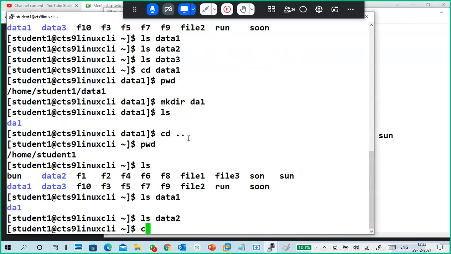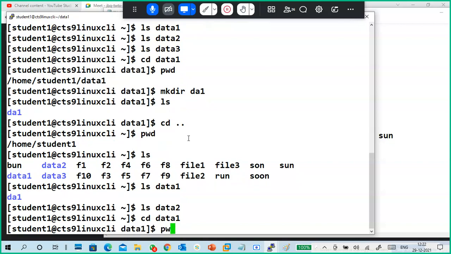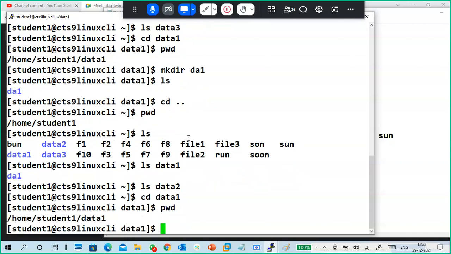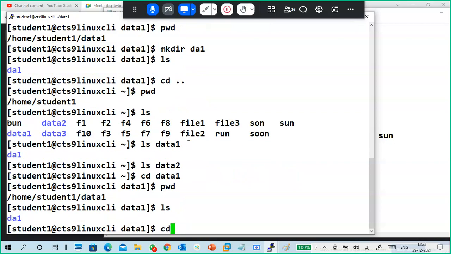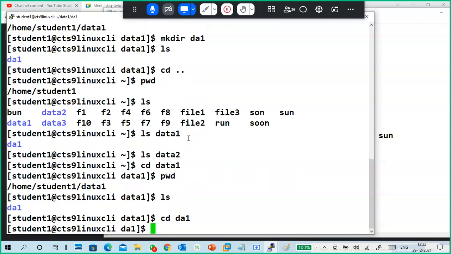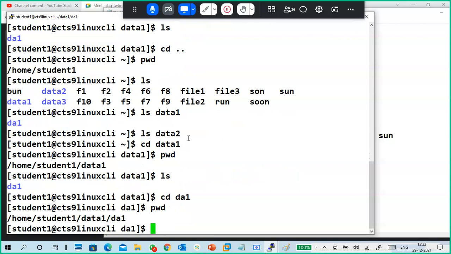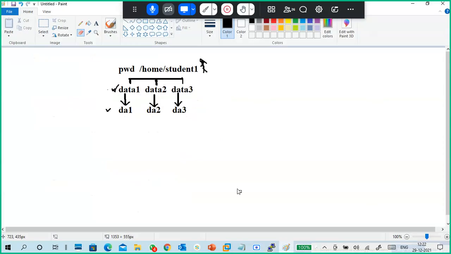See, here it is. I will explain the cd dot dot again. Look here, guys. cd data1. So I change my directory to data1. And there is one more directory now. cd da1. Now what is my current directory? Where am I located? Here.